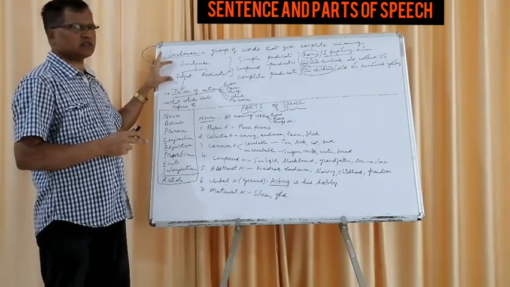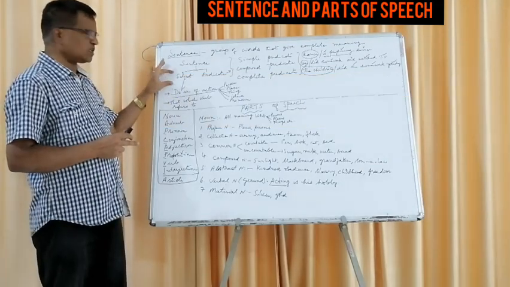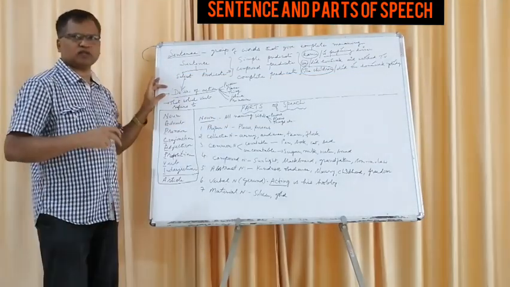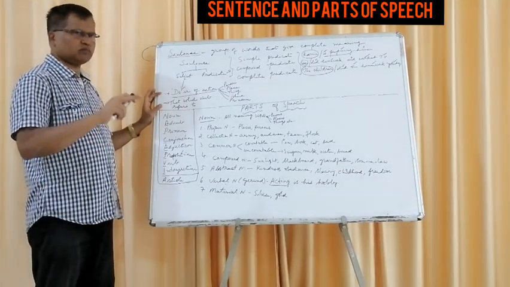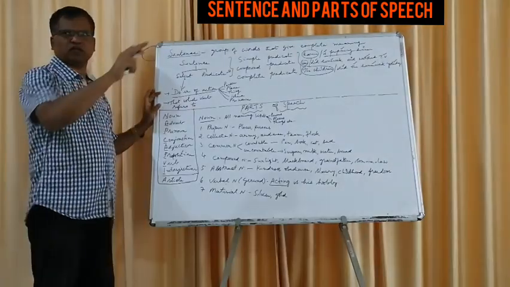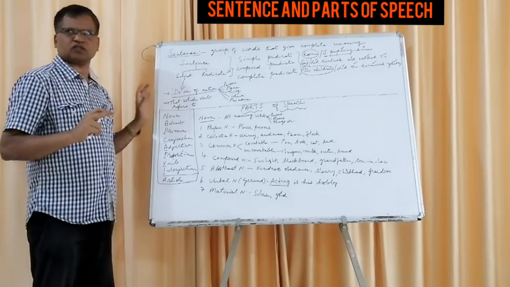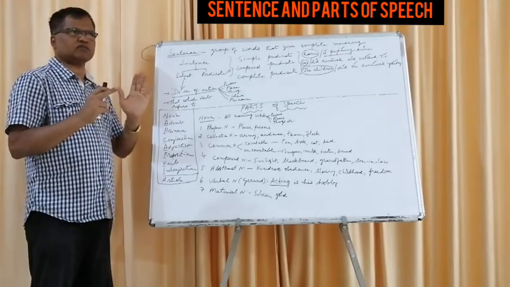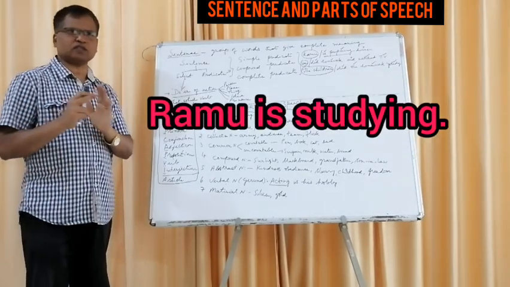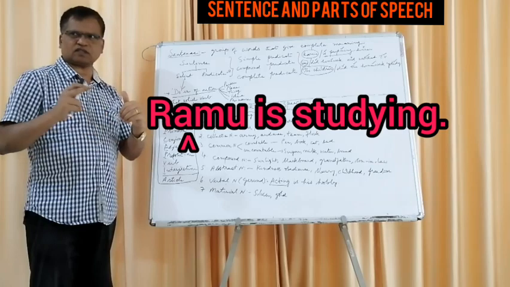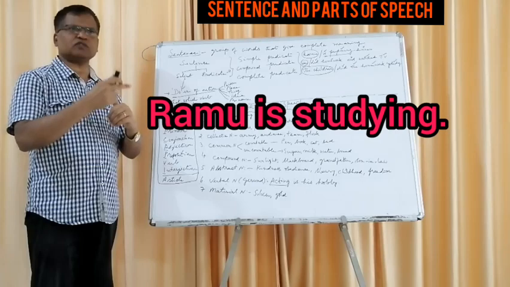Now a sentence has two parts, subject and predicate. Subject means the doer of the action. One who does the action is called a subject. That which the verb refers to is the subject. Ramu is studying. Who is the subject there? Ramu. He is studying. Is studying is the verb, and that verb refers to Ramu. Therefore Ramu is the subject.